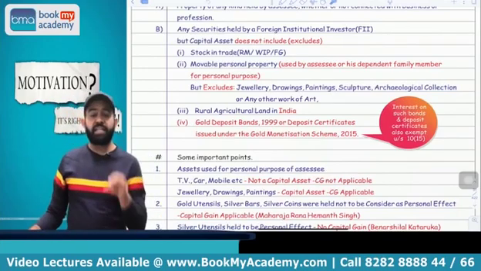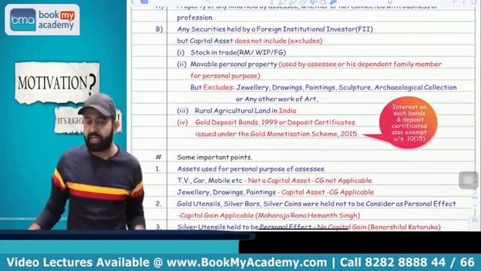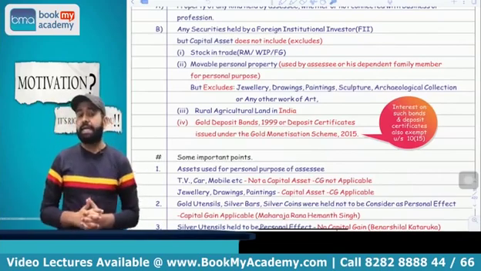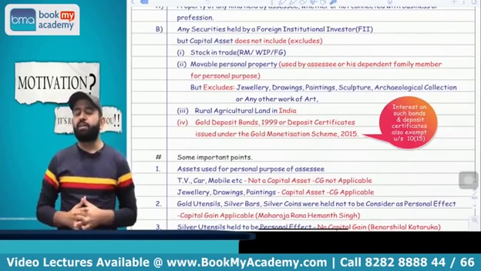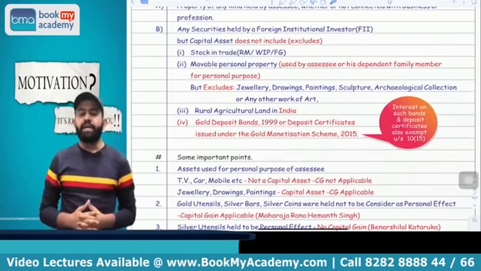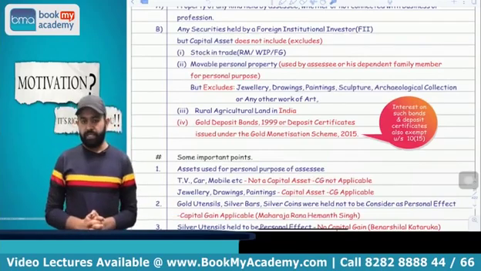Any security held by the FII, that is foreign institutional investor, as per the RBI guidelines, will be treated as always a capital asset, means capital gain will always arise irrespective of the quantum of security or volume of transaction. Whatever security is held by FII is always treated as capital asset and capital gain will arise.